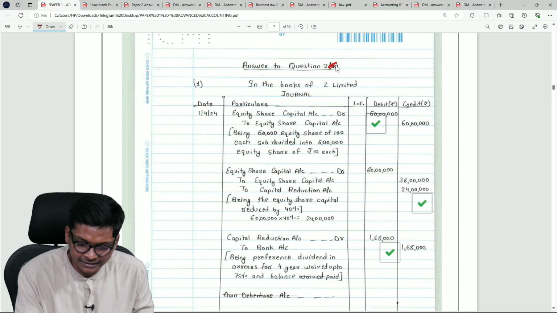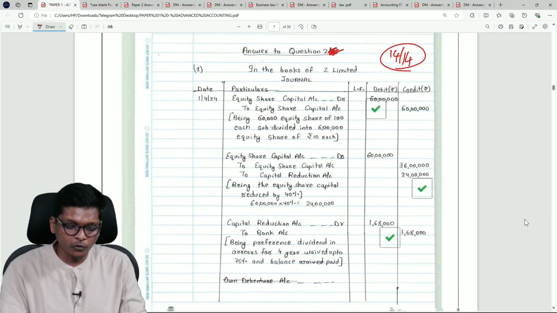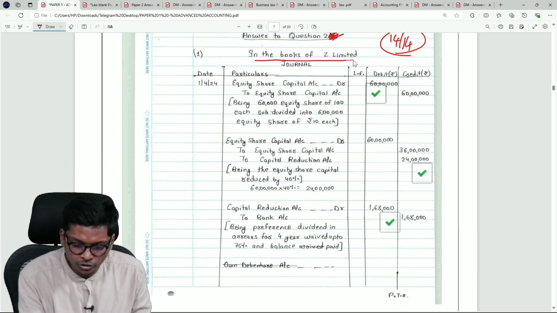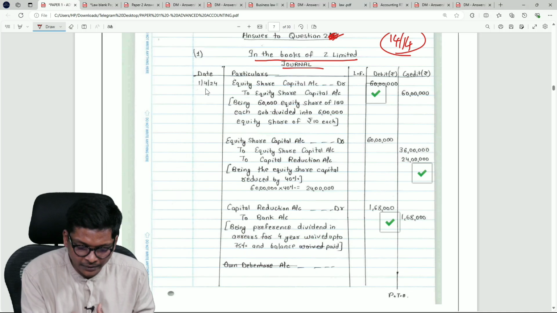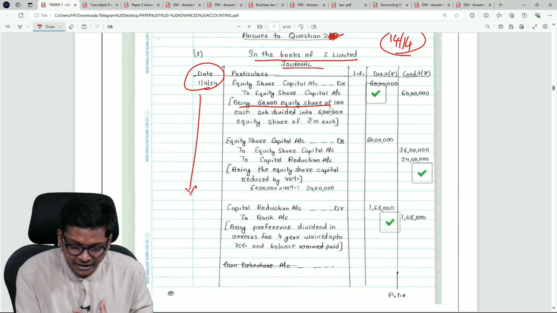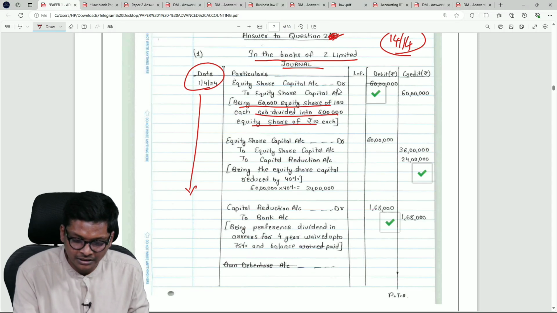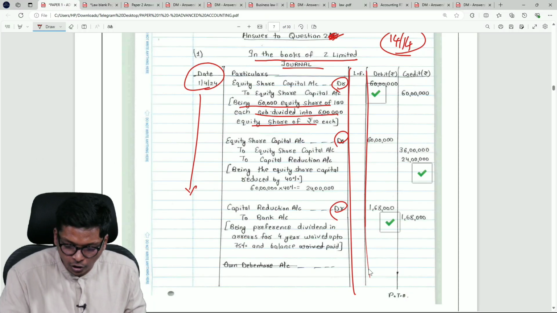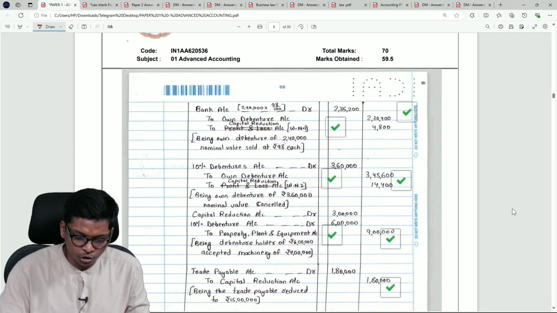This is internal reconstruction. The student got 14 out of 14, full 14. Look at this, small things that matter. In the books of Z Limited, journal entries, very small things. They have written the date. Many students forget the date. They have written narration with a proper breakup. This debit is properly written. And then this LF column is opened. It doesn't matter that much because the LF column is not used today.